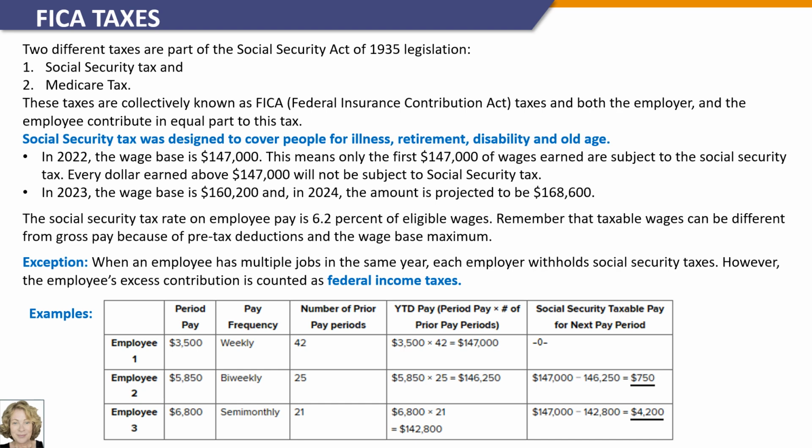The Social Security tax rate is 6.2% on eligible wages. Remember that taxable wages can be different from gross pay because of pre-tax deductions and the wage base at maximum.